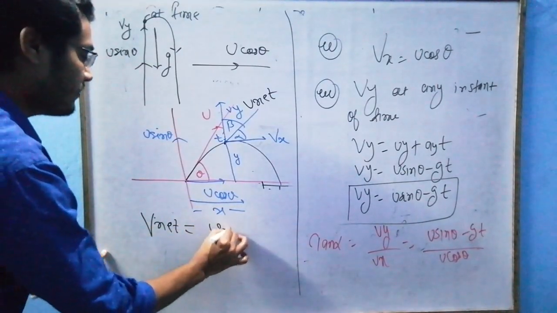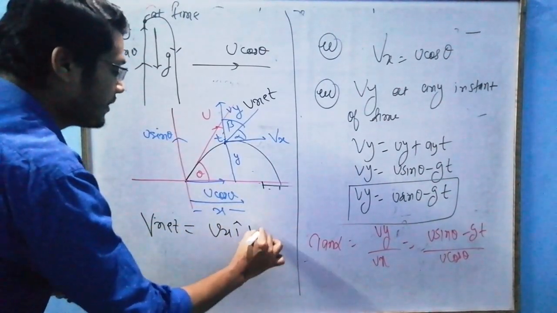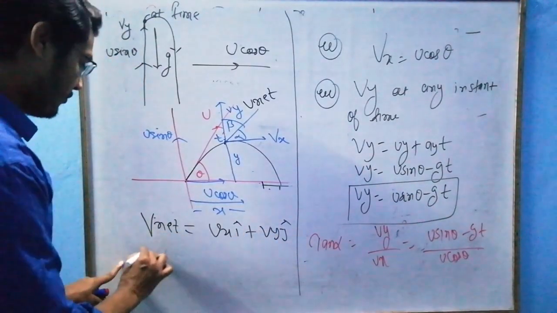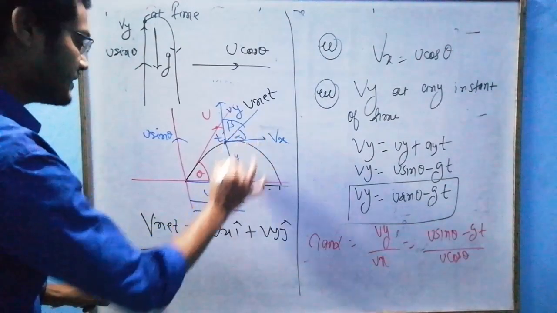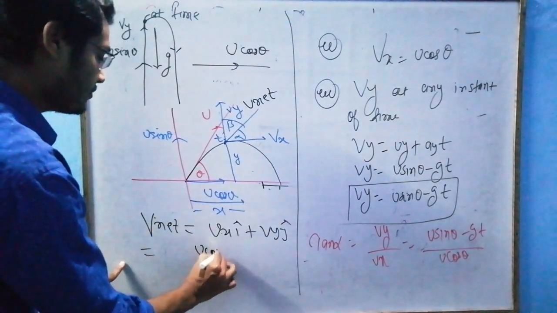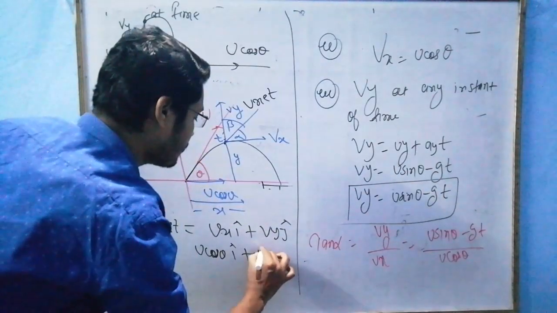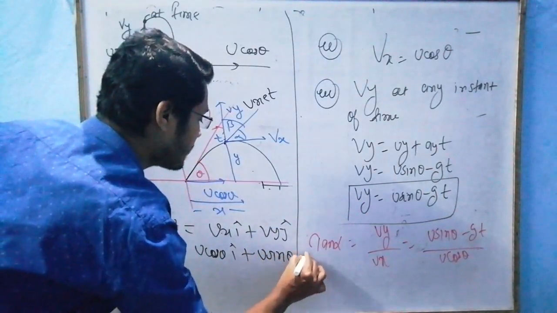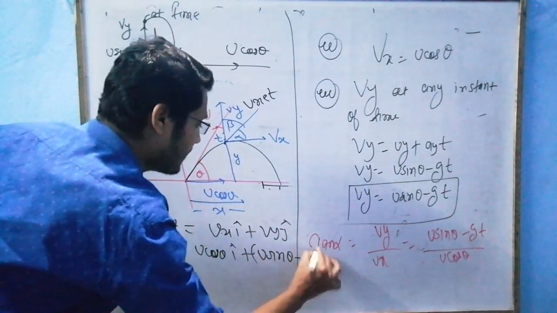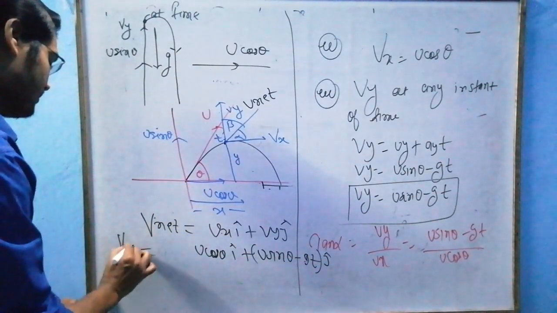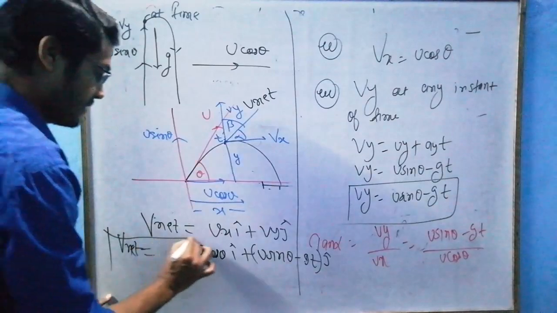Vnet can be Vx i cap plus Vy j cap, by vector. Vx is u cos theta i cap, and Vy we have taken out, u sin theta minus gt of j cap, by vector, sir. This is my Vnet.